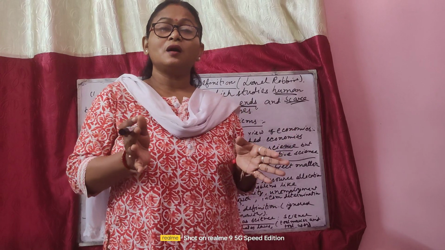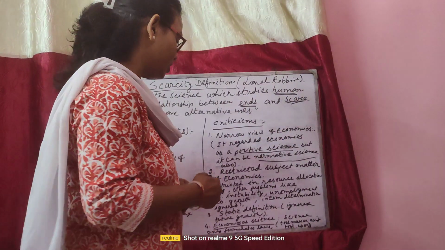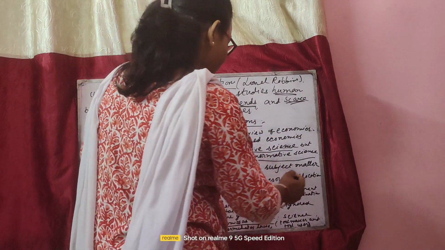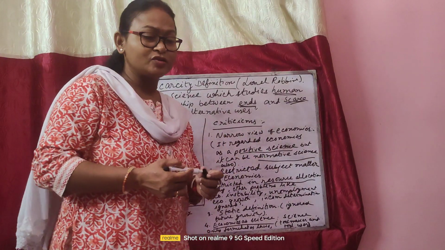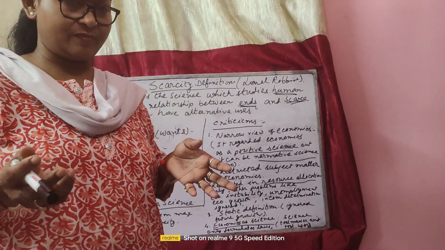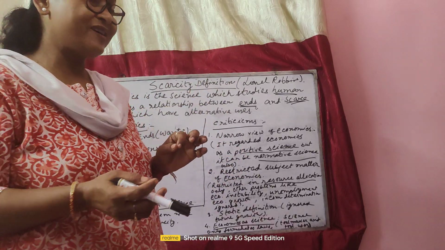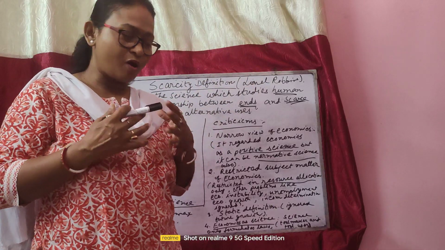So his study was concentrated only on resource allocation. That means where to allocate the resources so that the output or the production will be maximized. That I told, economizing the resources. That means from there you will get the maximum output.